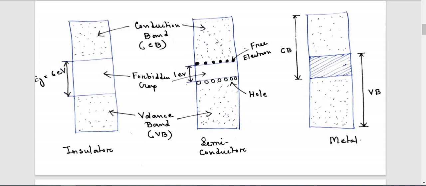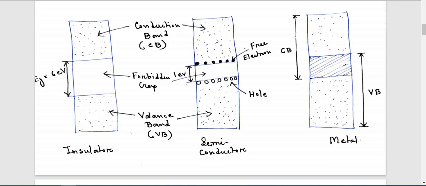If you increase the temperature, some electrons from the valence band acquire some energy, and with this energy the valence electron comes to the conduction band, where it becomes free. That means there is some conductivity.